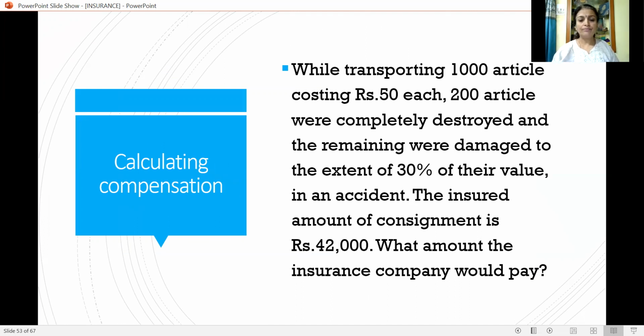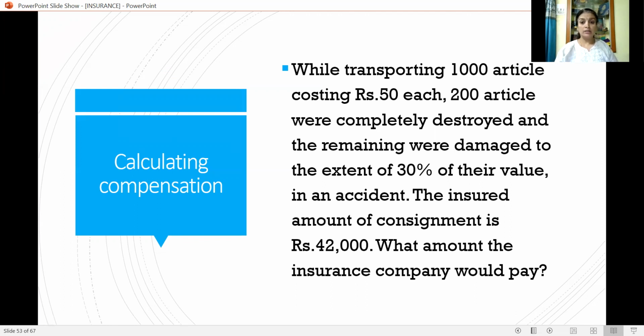First, read out the problem. While transporting 1000 articles costing rupees 50 each, 200 articles were completely destroyed and the remaining were damaged to the extent of 30% of their value in an accident. The insured amount of consignment is rupees 42,000. What amount would the insurance company pay? Here we have to calculate the compensation. How to calculate it? Look at the problem, try to understand it.